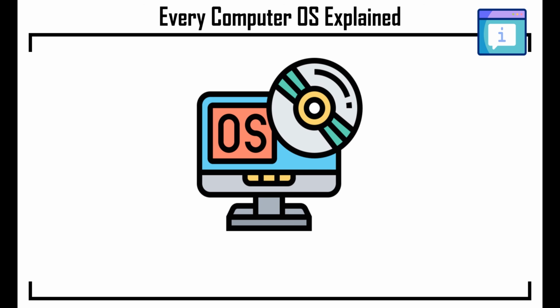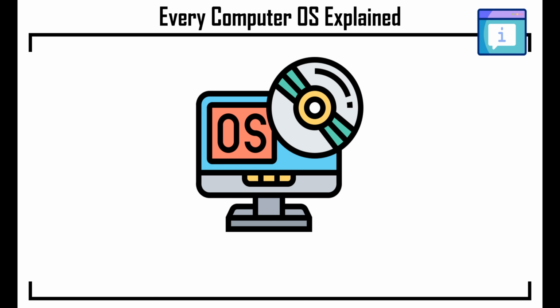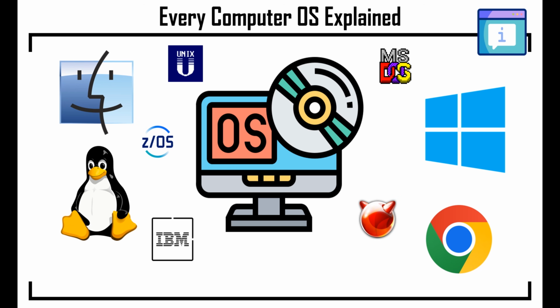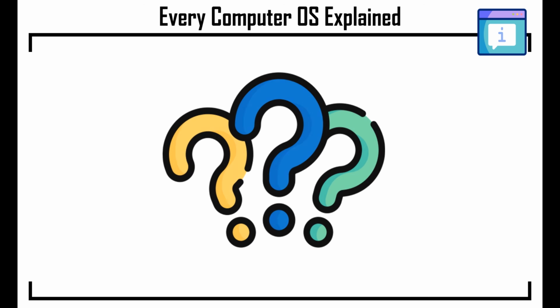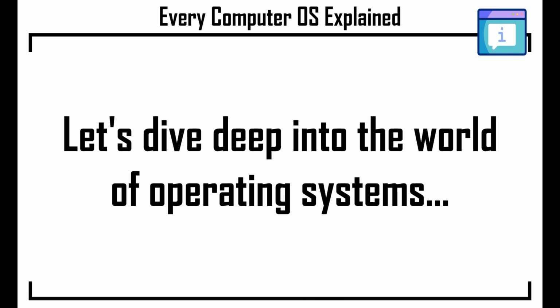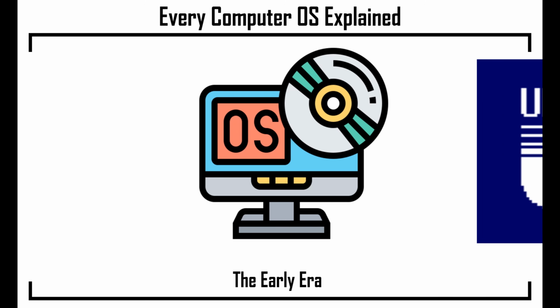The operating system, or OS, acts as the vital intermediary between the user and the computer's hardware. Today, there are countless types of computer operating systems in the world. Do you know which ones have existed and how their history unfolded? Let's dive deep into the world of operating systems. The early era. The journey begins in the early era.